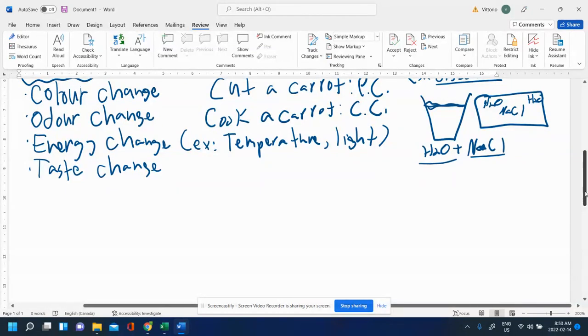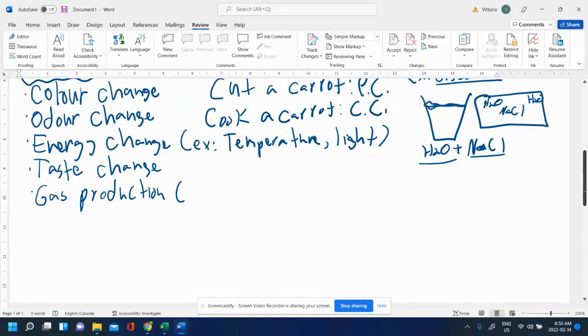And then you might also have a gas production. And we usually see that in the form of bubbles. Now, be careful with this because remember, I said if you boil water, right, you'll see bubbles, okay? But that's water boiling. The bubbles are part of our boiling process here. So this is still physical. The bubbles really have to be a new gas being produced.